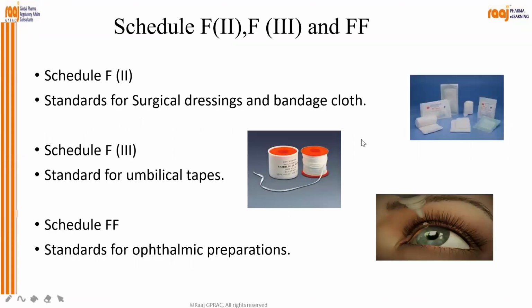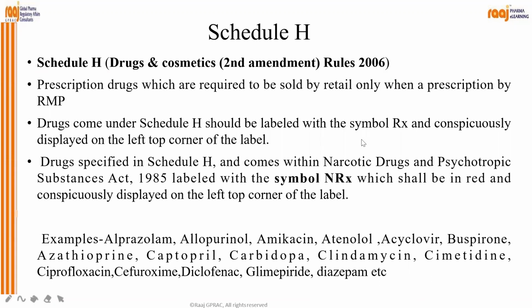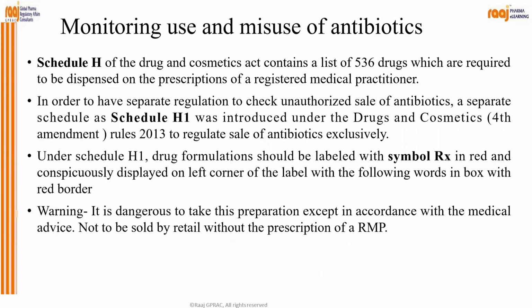So you understood Schedule F, Schedule G, Schedule H, Schedule E1, poisonous drugs, correct? Now, monitoring use and misuse of antibiotics. Schedule H of the Drugs and Cosmetics Act contains a list of 536 drugs which are required to be dispensed on the prescription of a registered medical practitioner.